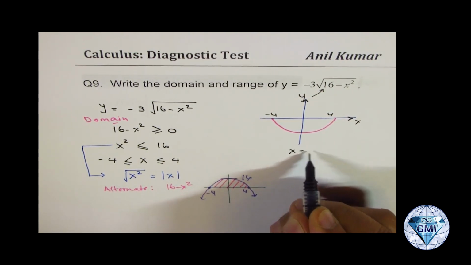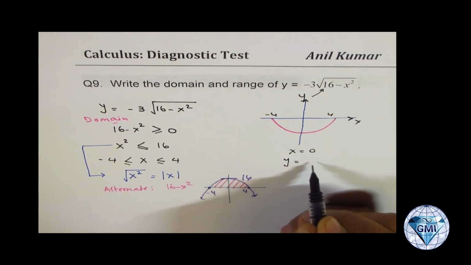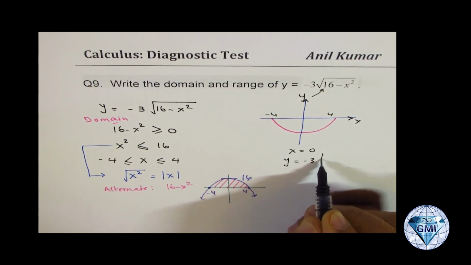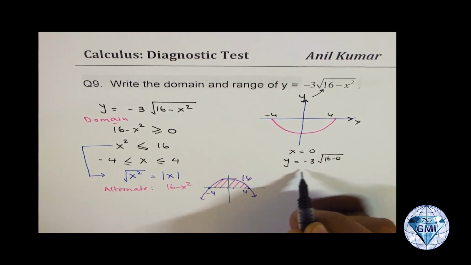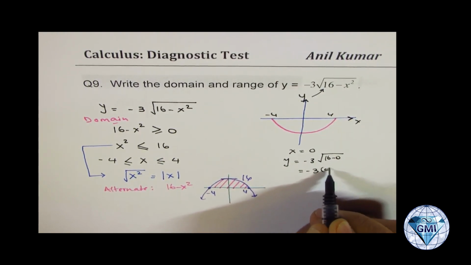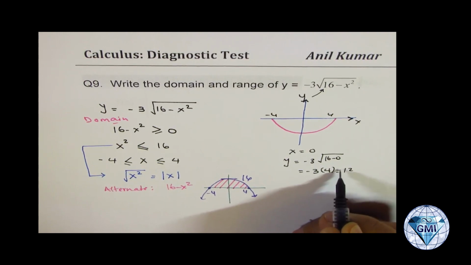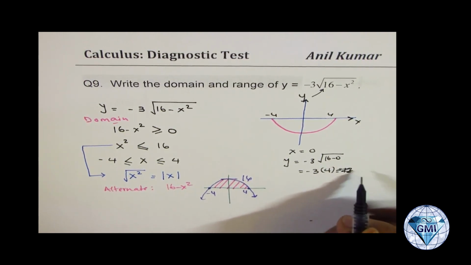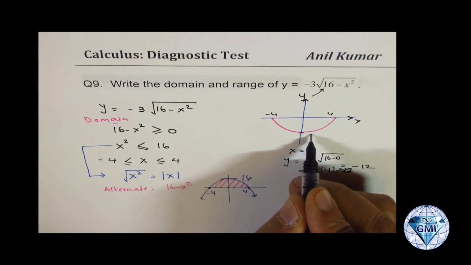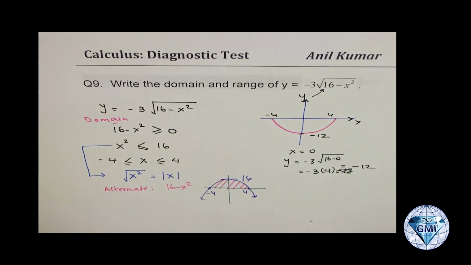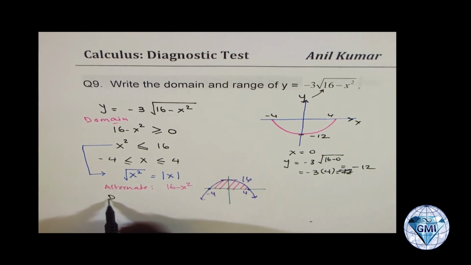If I write x equals 0, I get y equals -3 times the square root of 16 minus 0, which is -3 times 4, or -12. That means this value is -12. Now with all that information, you can always write domain and range. So let me write down the answer.